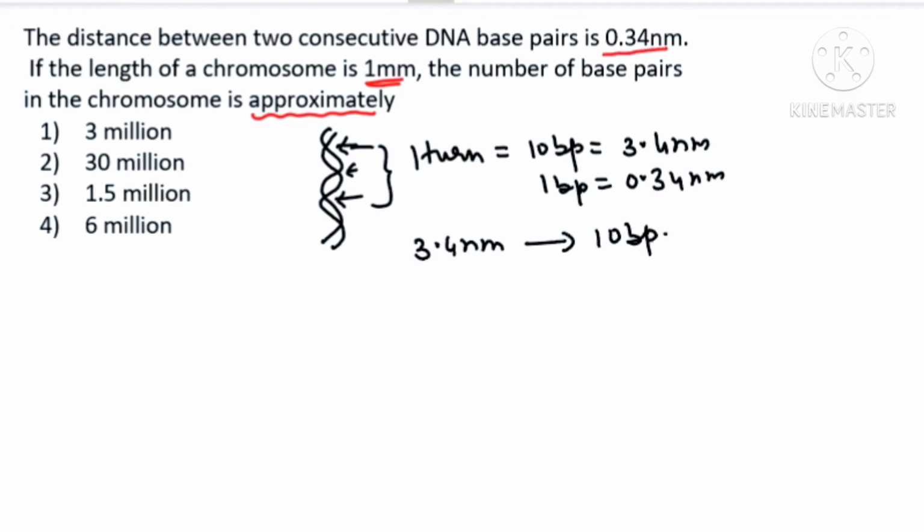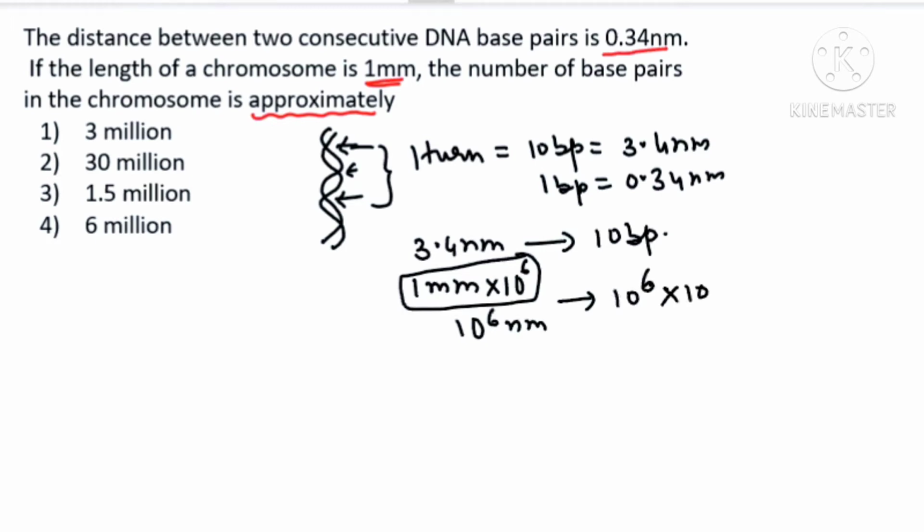And when the length is given to us as 1 millimeter, do one thing, convert this 1 millimeter into nanometer. So you will say it is multiplied by 10 raised to power 6 to convert into nanometer. So this is converted into nanometer, okay? And we will say 10 raised to power 6 nanometer will then have how much? So 10 raised to power 6 nanometer multiplied by 10 divided by 3.4.